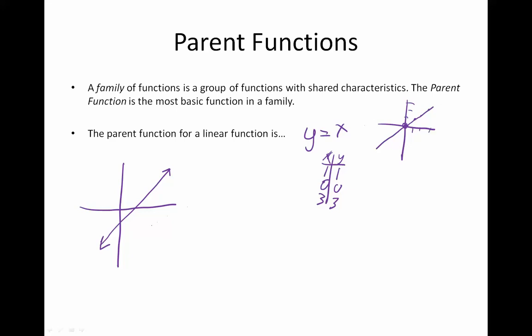Now, we have lots of other types of linear functions that are really this same kind of line, but they differ in a few things. For example, how quickly they are increasing or decreasing might be different. You might have a line that is quickly decreasing, and that's going to change the parent function. It changes the way this equation looks. You might have lines that go through a different y-intercept and maybe just go up slightly, something like this. Again, this is a line. It's going to be some changes based on this parent function of y equals x.